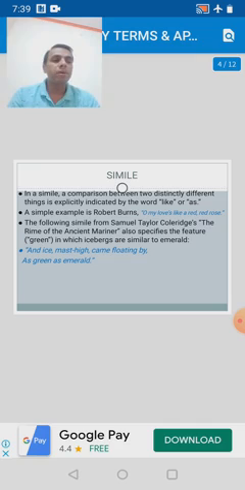The next example is taken from Robert Burns' well-known poem. The line goes like this: "Oh, my love is like a red, red rose." Means the poet's love is compared to a red rose. In this way, we observed that two different kinds of things are compared in one point of similarity with the help of words like and as. So this is known as simile. In Hindi it is known as upma alankar.